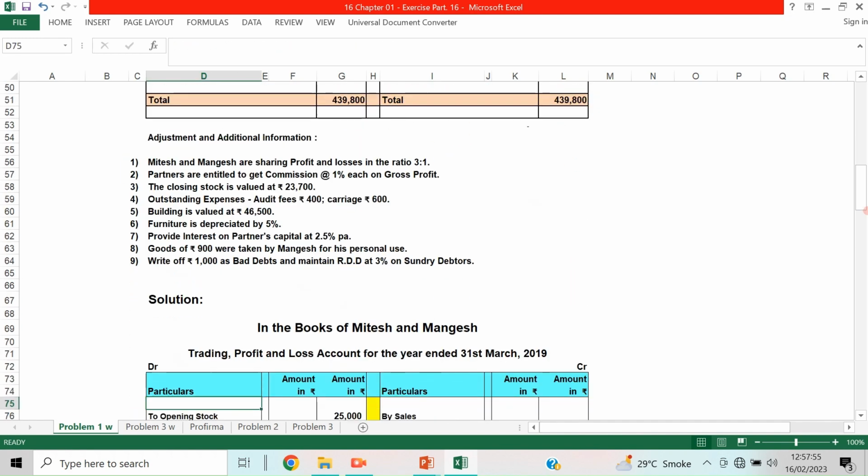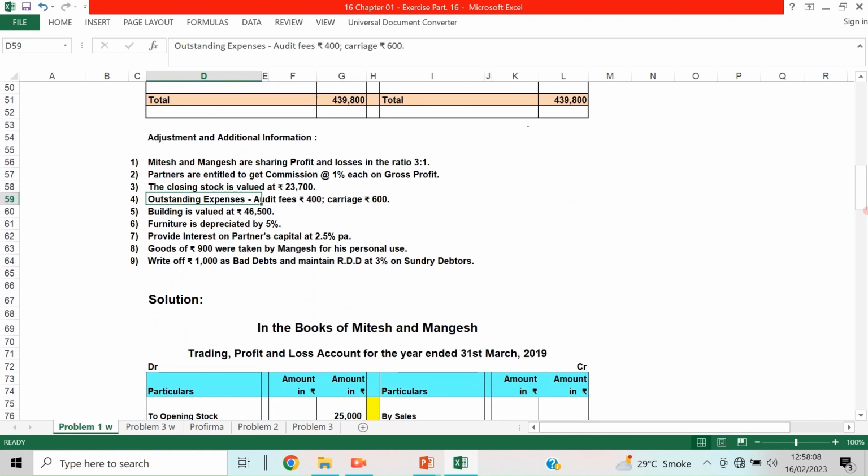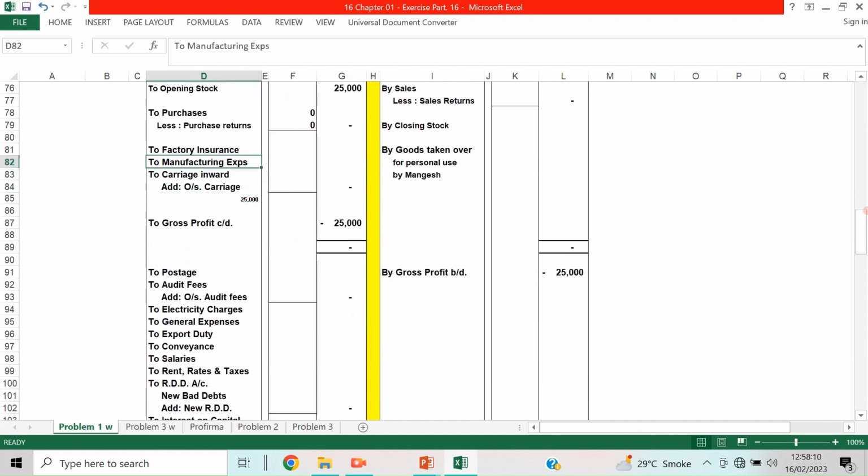We also have to see whether there are adjustment entries. Yes, there is an outstanding carriage adjustment, the fourth one. So we take 1780 to the inner column because an adjustment entry is coming.